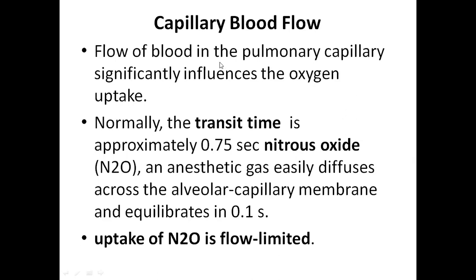Gas exchange also depends on the capillary blood flow. If the capillary blood flow to the alveoli is adequate, then exchange of gases occurs properly. So how much time does the blood take to flow through the pulmonary circulation? It equals your single cardiac cycle. When the heart is contracting, the left ventricle pumps the blood throughout the circulation. What is the cardiac cycle duration? 0.75 to 0.8 seconds. Similarly, the right ventricle pumps the entire blood to only the lungs.